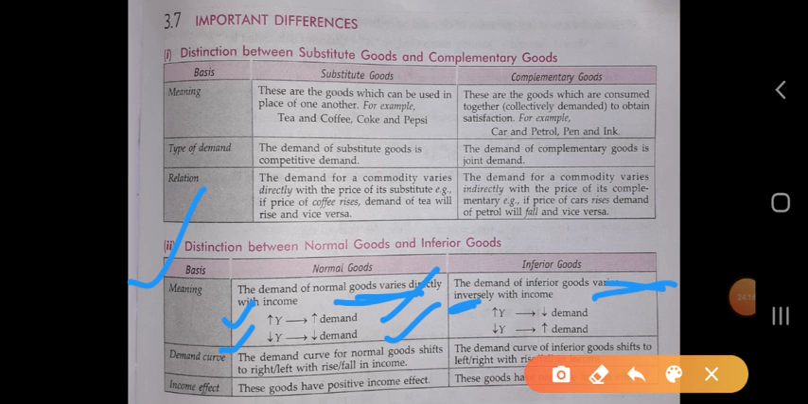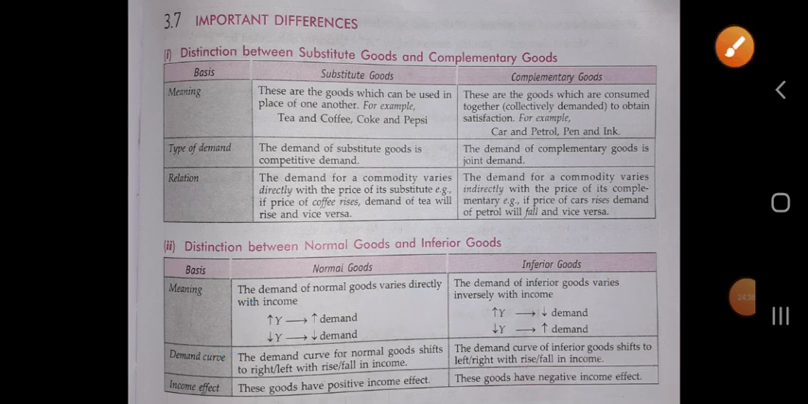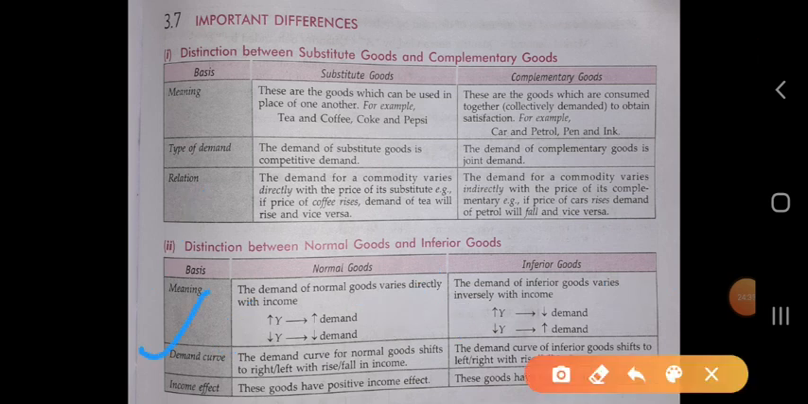When the income of any consumer increases, he will reduce demanding the inferior good and move to the normal good. So when the income of the consumer increases, the demand for the inferior good will decrease. When the income of the consumer decreases, the demand for the inferior good will increase. Okay, and next one is demand curve.